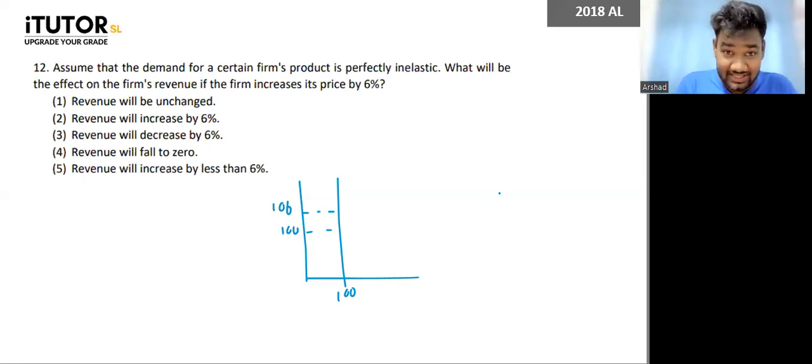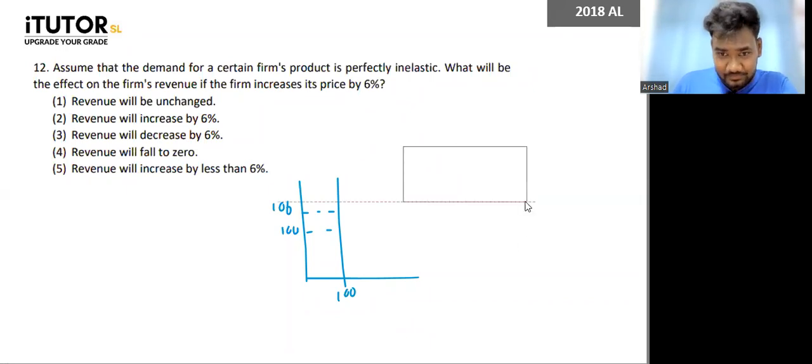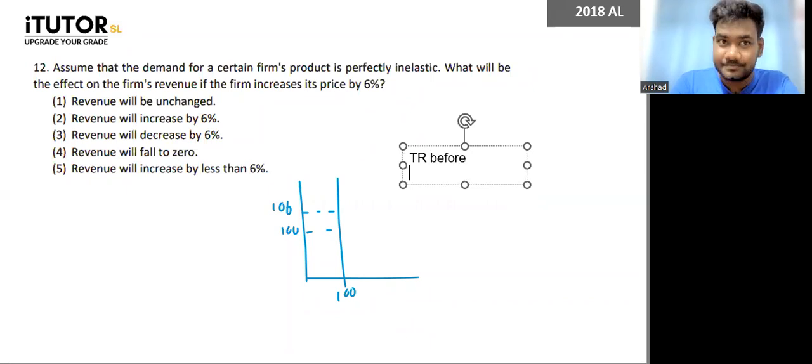Okay, total revenue will increase, correct? Increase by how much, guys? What do you all think? Total revenue will increase, no? Perfectly inelastic, no? So even when the price increases, the person is still buying 100 units, according to my example. What do you all think, guys? Okay, according to this example, if you want to do a calculation, tell me what is the total revenue before? The price was 100, quantity was 100, so the total revenue is 10,000, right?